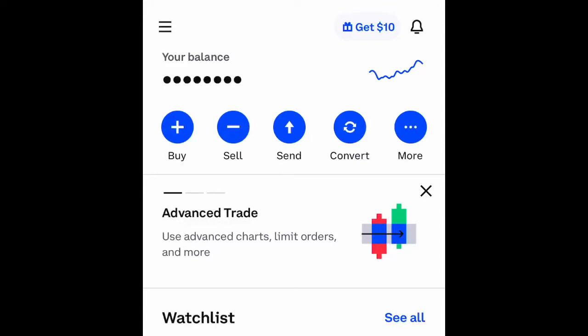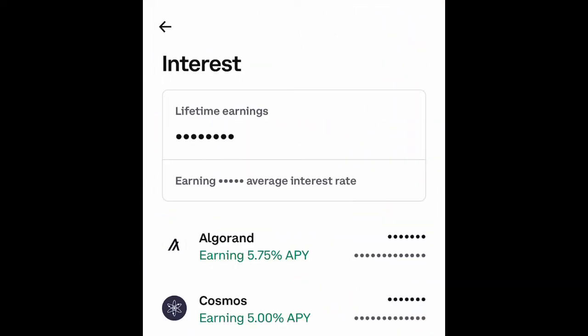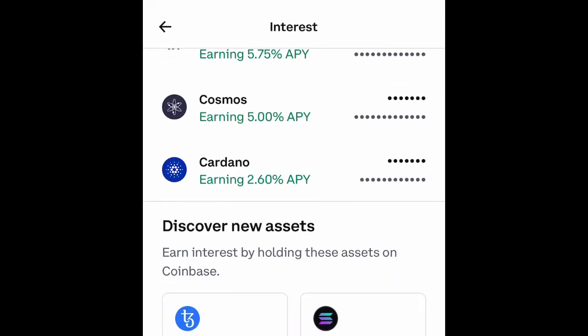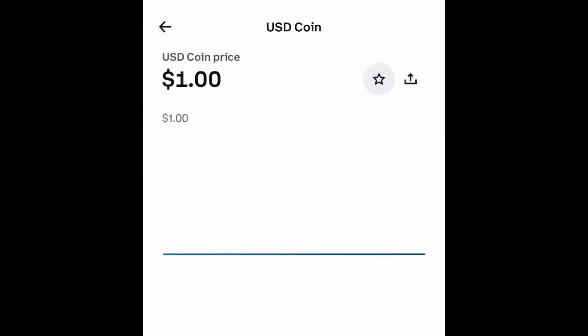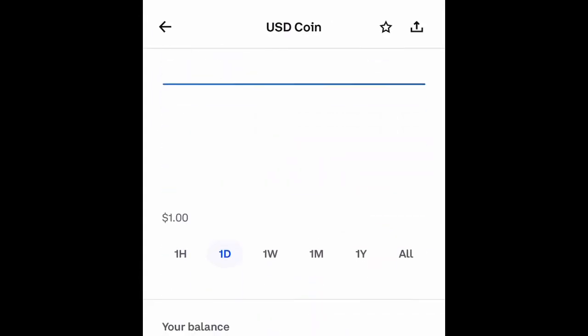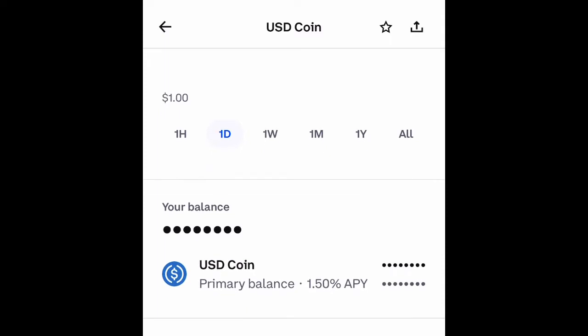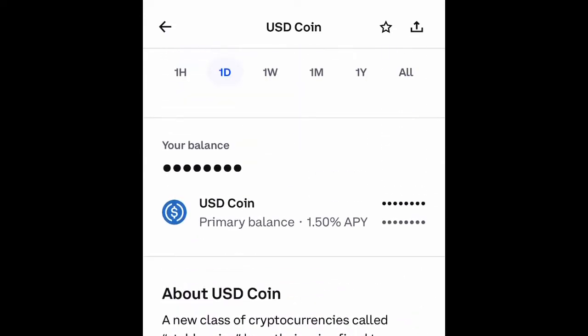Today I want to talk about USDC on Coinbase. Now, Coinbase recently raised their APY, annual percentage yield, on USDC from 0.15% to 1.5%. Now, that is a big jump right there. USDC is a stablecoin that's pegged to the dollar, so it's 1 for 1. One USDC is $1, and USDC is United States dollar coin. Earning interest on it on Coinbase is very easy, so I want to talk about that here and also tell you more about what USDC is.